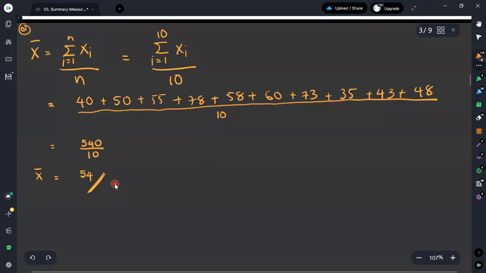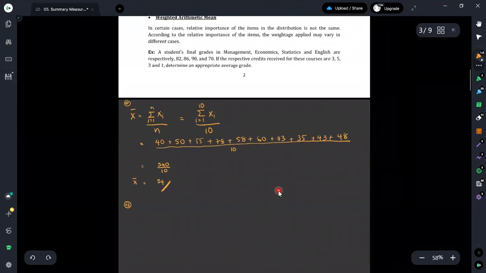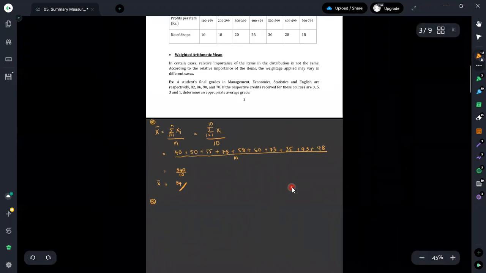And now we will move on to obtaining the mean value for grouped data. Here, if I write down the values first, it is given as classes of values. Here we have the profit, and in the next column we can see the number of shops.